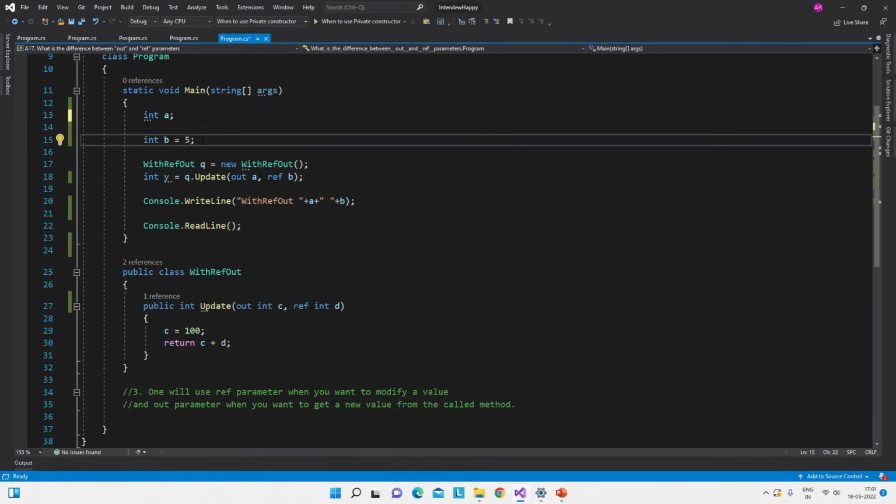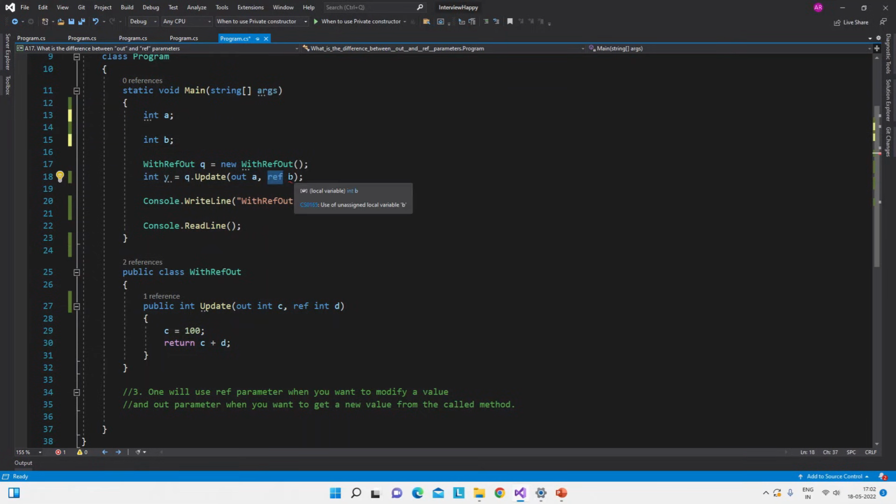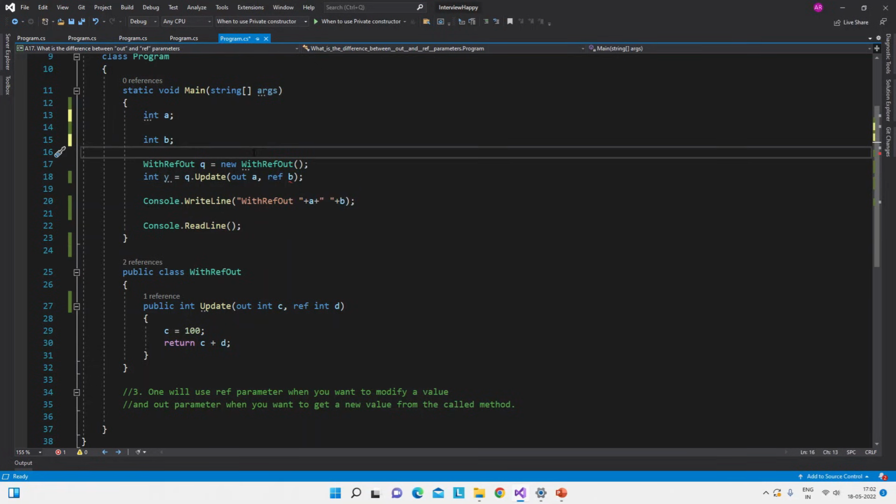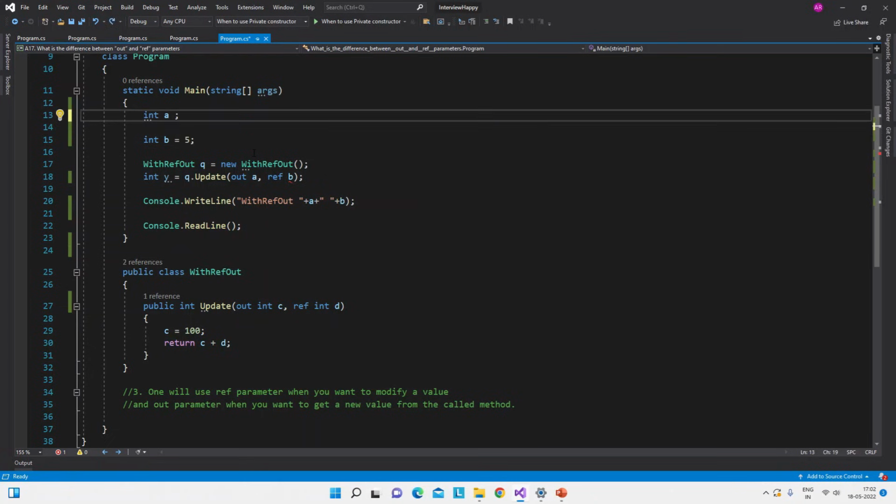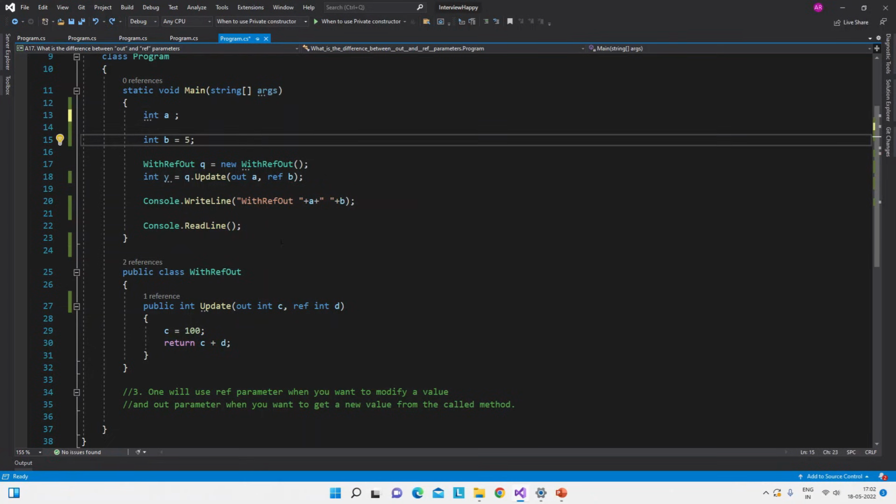But in case of the ref parameter, it must be assigned, or I can say it must be initialized. If I do not assign this ref any value, then it will throw a compile time error: use of unassigned local variable b. So that is mandatory for the ref parameter, to assign a value before passing it to the method.